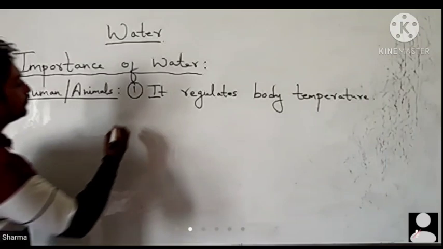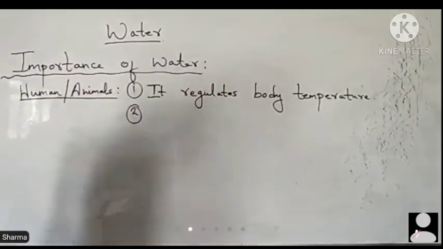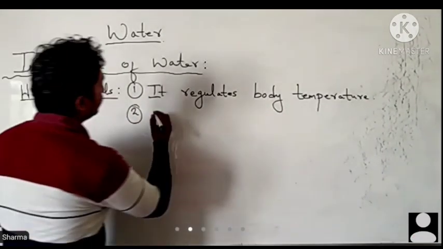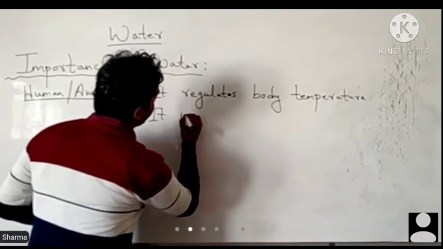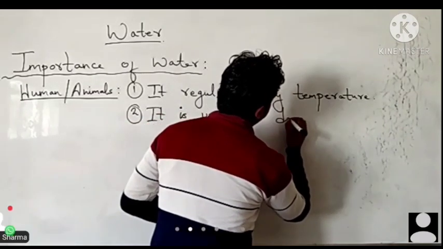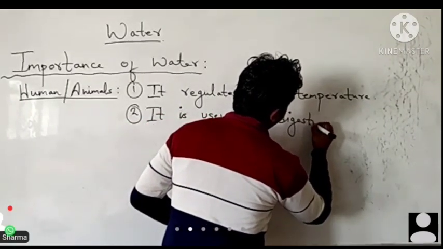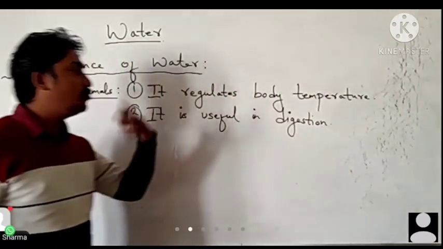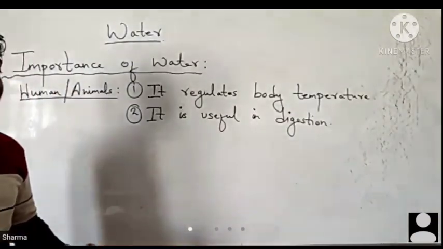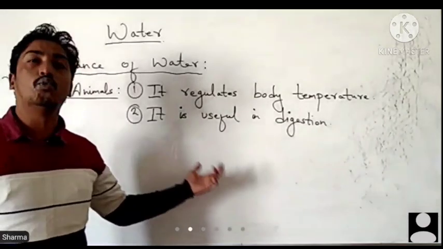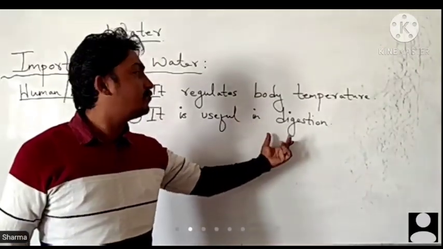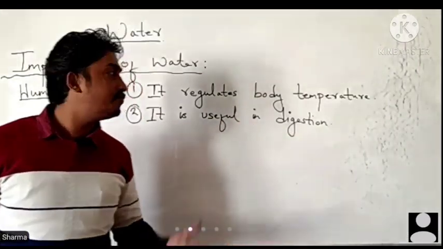Number two, it dissolves minerals. That means it is useful in digestion. Whatever food we eat, whether raw or cooked, in both processes we need water, and that helps the food to digest. Why?